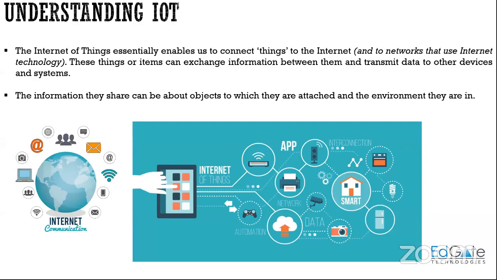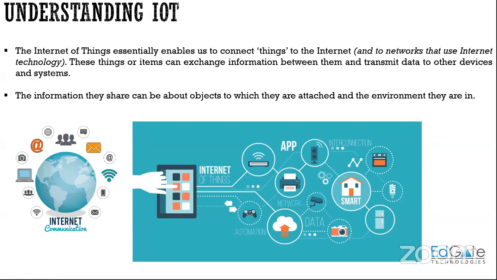Before, like 10 years back, we were just using the internet on PCs to open Google and search a few things, your Gmail, and only those things the internet was used for. But nowadays, the internet is used everywhere. It is required for each and every device.